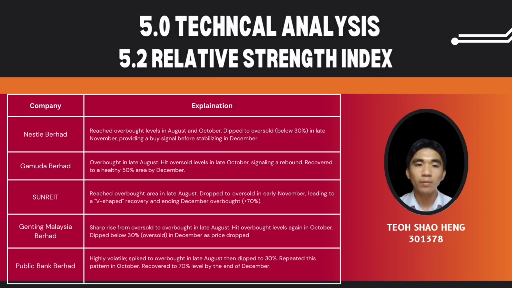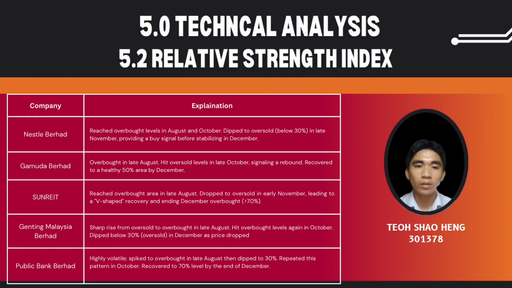The second technical analysis we will focus on is the relative strength index. For Nestle Berhad, it reached overbought levels in August and October, but it dipped to oversold in late November, providing a buy signal before stabilizing in December. Next is Gamuda Berhad. Gamuda Berhad was overbought in late August and hit oversold in late October, signaling a rebound, and recovered to a healthy 50% area by December.